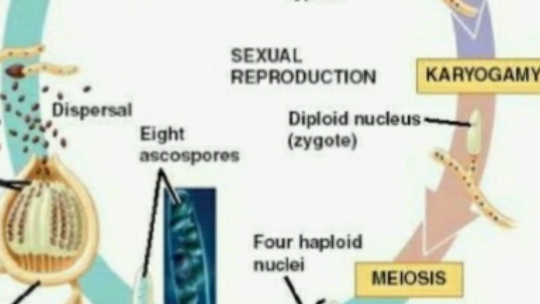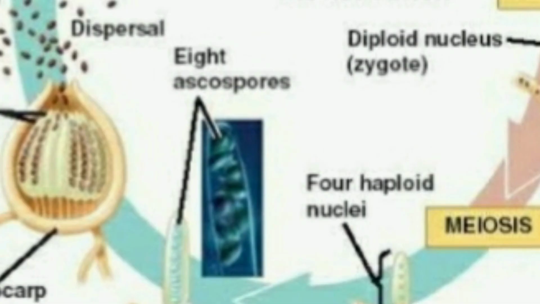Next comes karyogamy. In this stage, the two compatible nuclei fuse together, resulting in a diploid nucleus known as synkaryon. Then the last stage is meiosis. It is the stage in which the diploid nucleus divides, resulting in the formation of haploid nuclei. That is the reduction division.